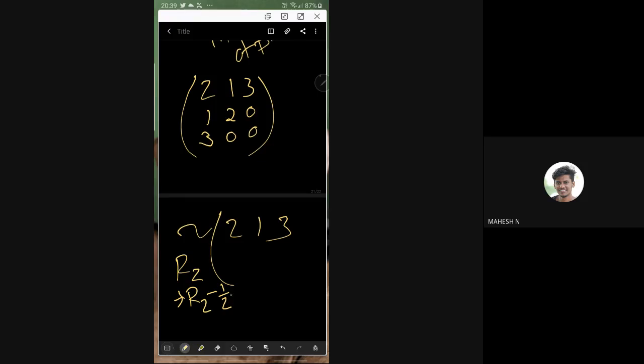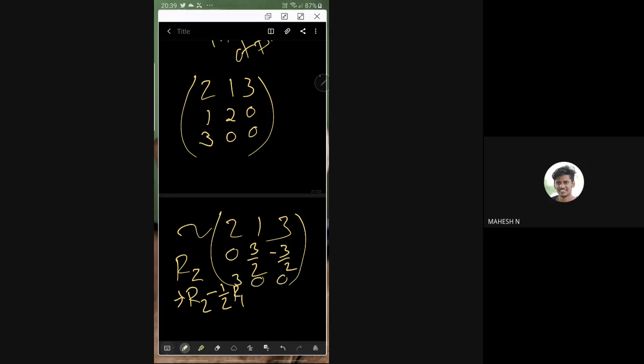Good, half R1. So what will come? 0, half, 2 minus half, 5 minus 4, 2 minus half, 3 by 2. Here 0 minus 3 by 2, minus 3 by 2. Good. So you have 3, 0, 0.